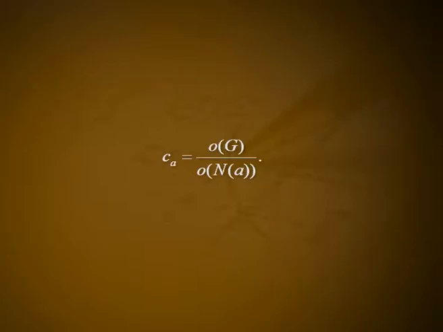The following result helps us to count the number of elements in the conjugacy class of A when the group G is finite. Theorem 1. If G is a finite group, then the number of elements conjugate to A belonging to G is the index of the normalizer of A in G, that is, C suffix A is equal to order of G by order of normalizer of A. Proof.